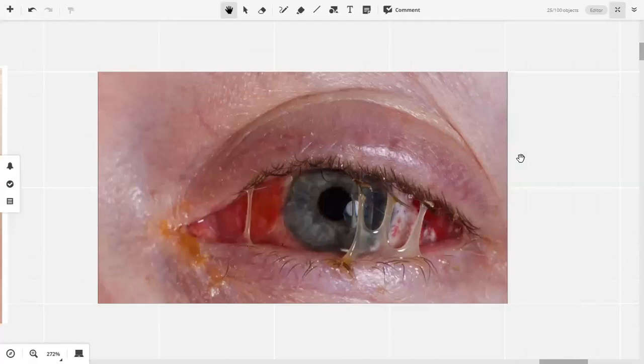Now, what are your important positive findings in this picture? Discharge. There's a lot of discharge sticking between the two lids. So we have discharge, one. Eyelids are somewhat swollen. Yes, they are somewhat hyperemic or affected.